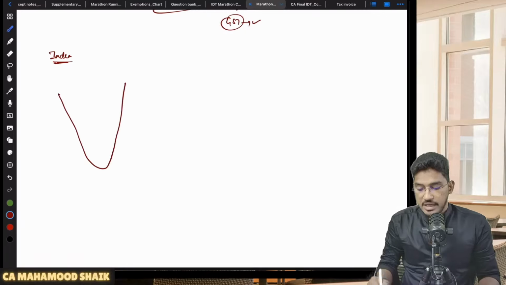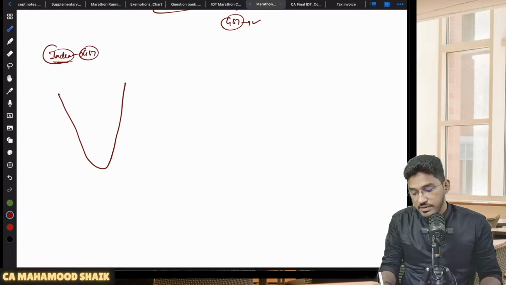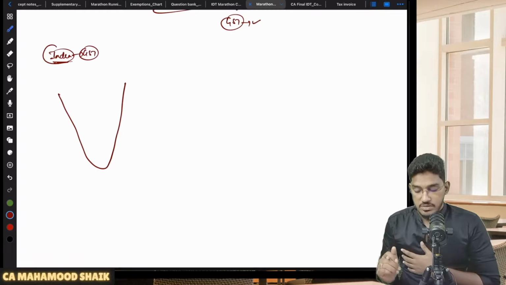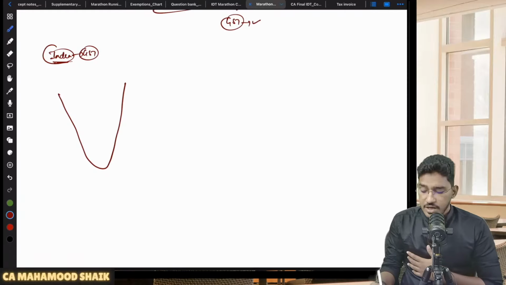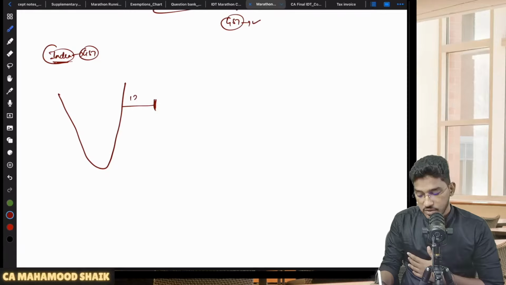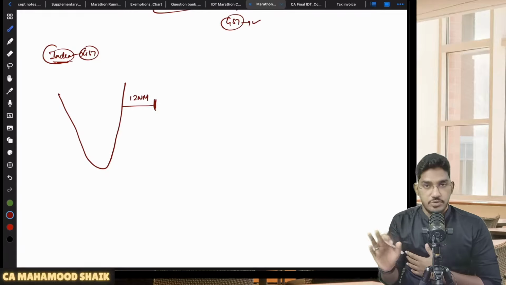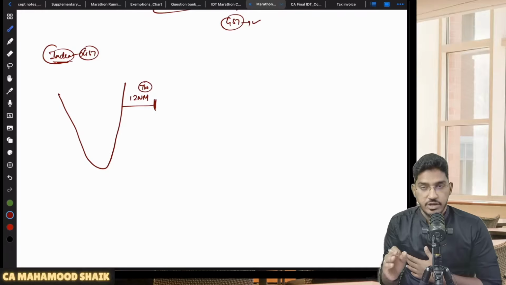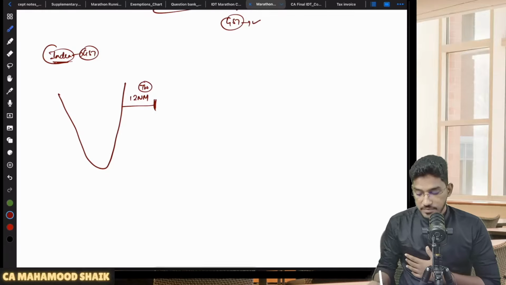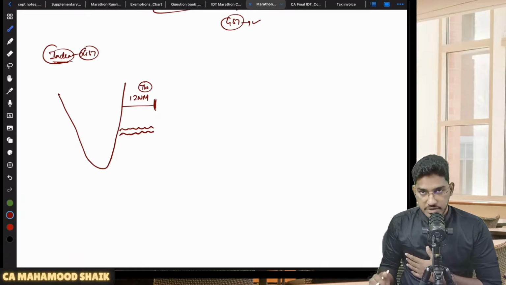Definition of India means entire territory of India under the GST Act, the entire landmass of India. Not just that, it includes even territorial waters also. Sir, what is territorial waters? From the coastal line, if you go up to 12 nautical miles, that I call territorial waters. Even that will fall under the India definition. Below that, whatever soil and seabed is there will also fall under the India definition.